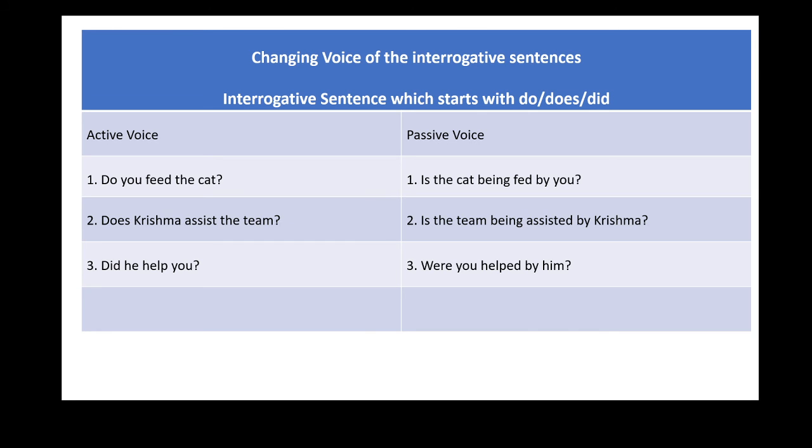Its passive interrogative structure will be, is the cat being fed by you? Question mark. Dear student, please read feed as feeding.